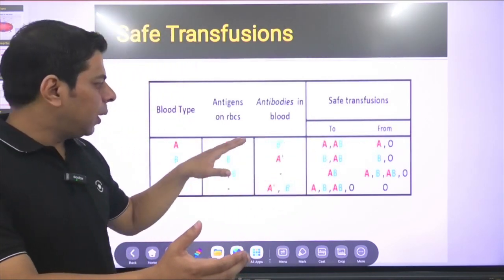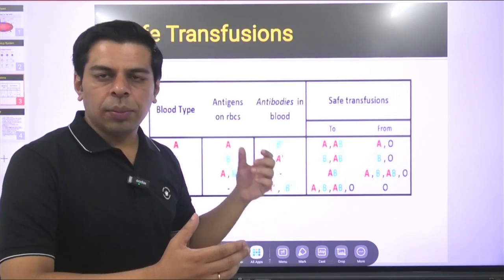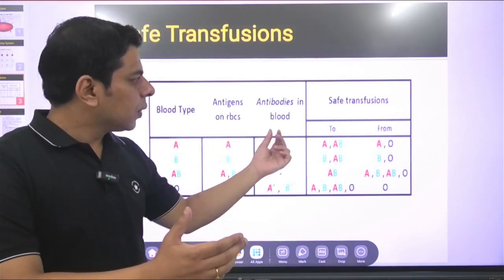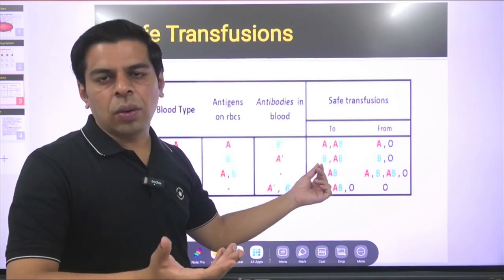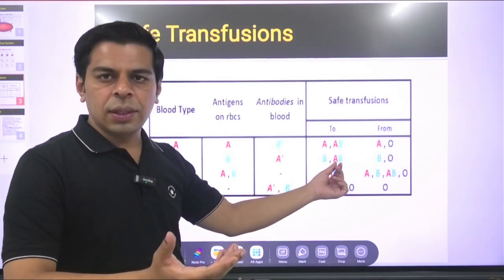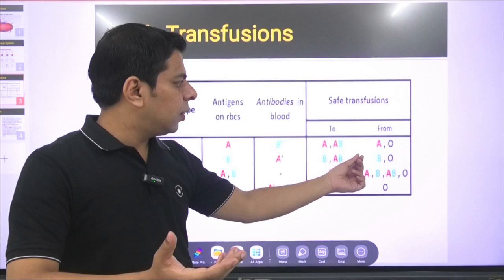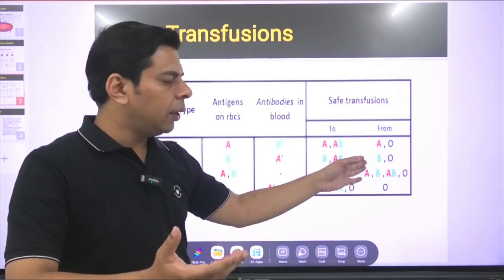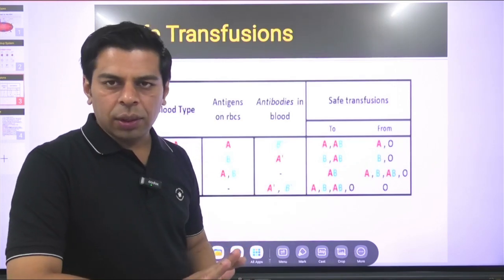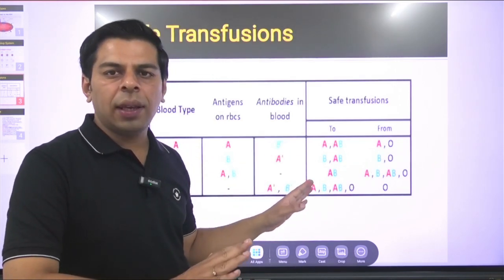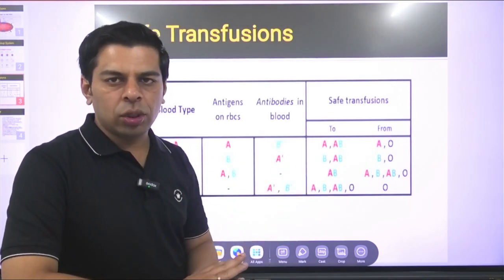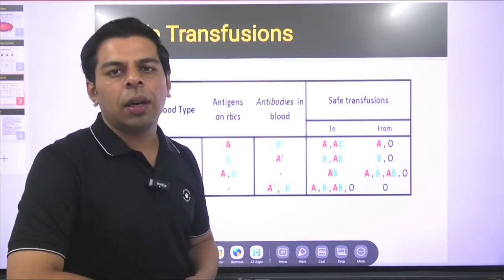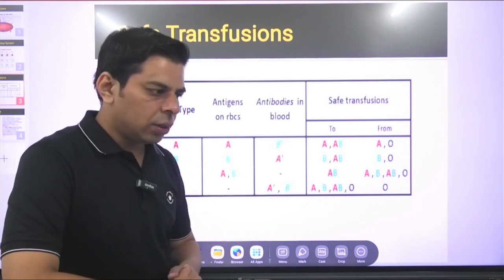In case of B, the story gets repeated more or less. The B blood group is named after the B antigen. It has the A antibody. It can safely transfuse to its own blood group B and to the universal recipient. At the same time, when it meets an emergency, it will rely on its own blood group B and also on the universal donor. So basically, if you are clear about A, B is not going to pose much of a problem. In case of AB, you need to take a little pause and look at the combination carefully.